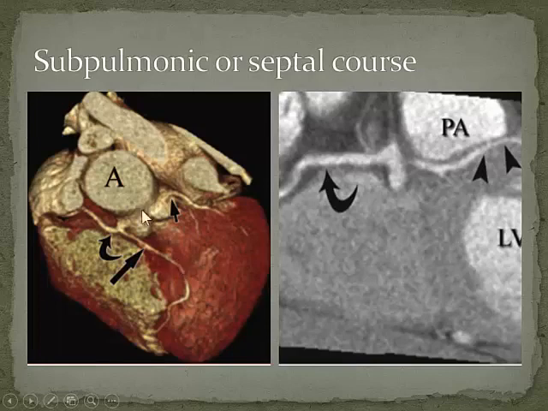And this is what's called a subpulmonic course. So basically, if you look at it, when I've tried to stretch it out, it's going under the pulmonary artery. So this is your left coronary artery arising from the right side, going under the pulmonary artery. Even here, you can see that it's arising from the right coronary artery, and then it's going under the pulmonary artery. So this is called a subpulmonic course or a septal course.